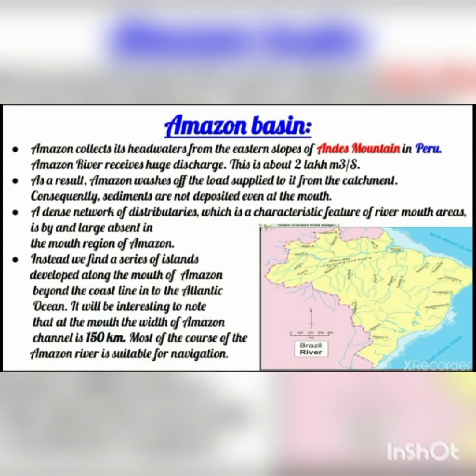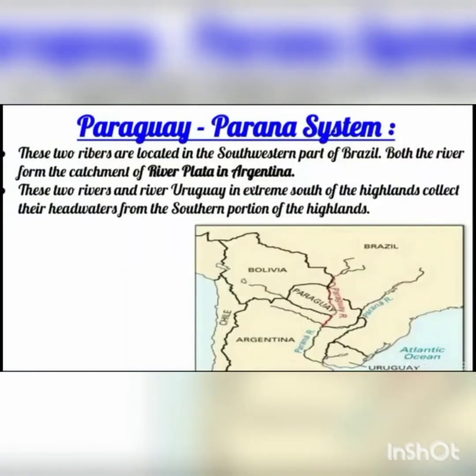So instead we find a series of islands developed along the mouth of the Amazon beyond the coastline in the Atlantic Ocean. Instead of distributaries, we can find a series of islands at the mouth of the Amazon. Now it will be interesting to know that at the mouth the width of the Amazon channel is 150 kilometers. So what is the width of the Amazon channel at the mouth? It is 150 kilometers.